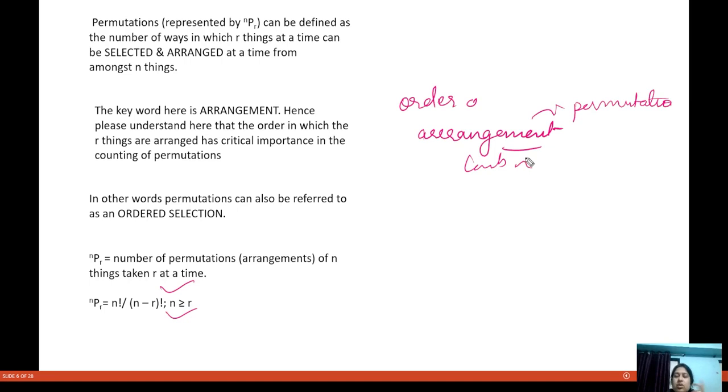Whenever you read the question and see the meaning that it is asking about arrangement, then you have to apply permutation. I hope this is very clear to all of you. So this is all.